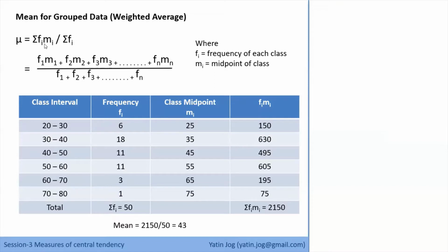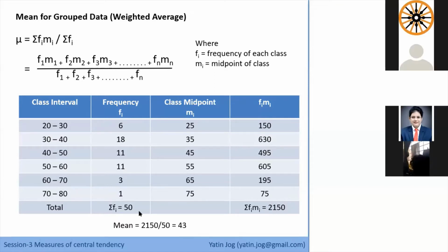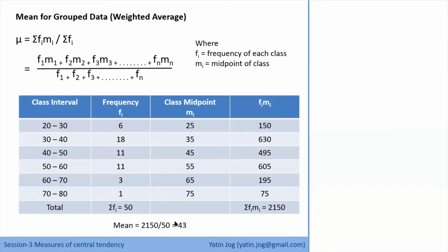The formula says the numerator is 2150 divided by 50. That is my value of mean, which is 43. So this is how you can calculate the mean for group data. I have taken this snapshot from my Excel itself, so whenever we solve this problem in Excel, you will see the same numbers there also. We'll do it in Excel afterwards. First we'll cover all the theoretical part.